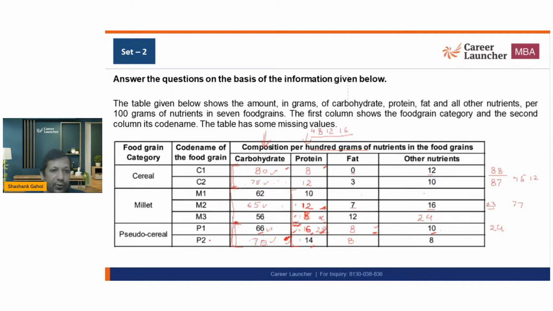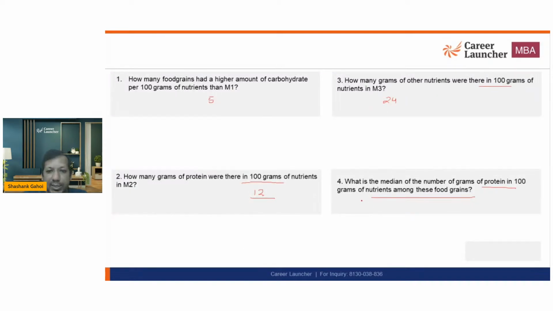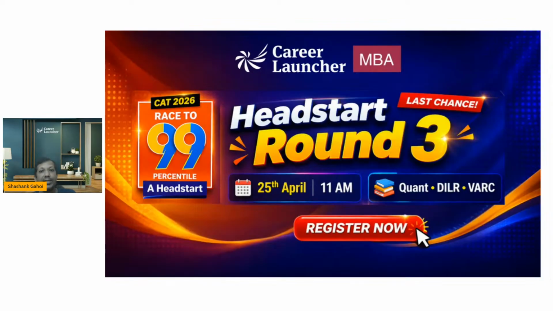I am looking for the fourth value because the median in ascending order is the fourth number. 8, 8, smallest, then 10, 3, then the next number is 12. So the fourth number is 12, so the median is going to be 12. And that's how we got the answer of this question. Have you got the answer? Yes. So that's how these type of questions should be approached.